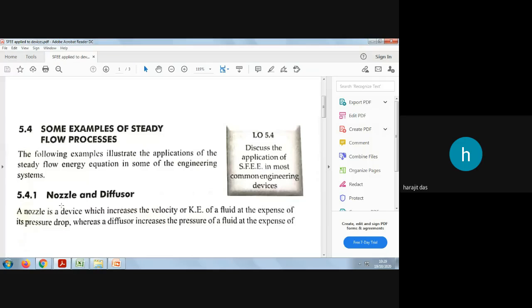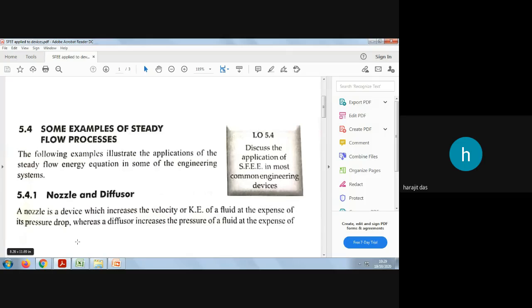So what happens inside the nozzle? Here it is written that a nozzle is a device which increases the velocity or kinetic energy of a fluid at the expense of its pressure drop. Yes, because the velocity is increased, the kinetic energy will also increase inside a nozzle.